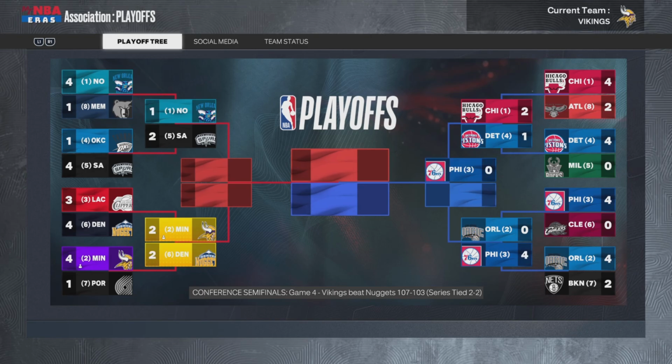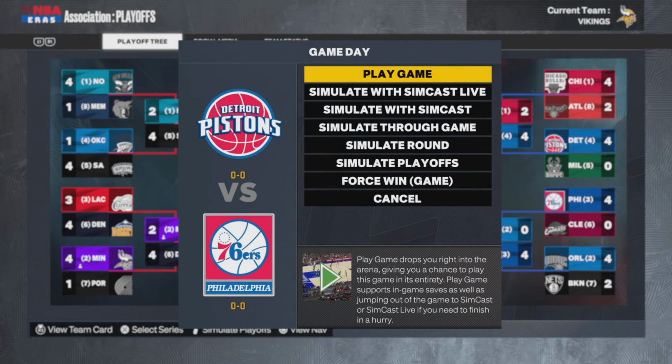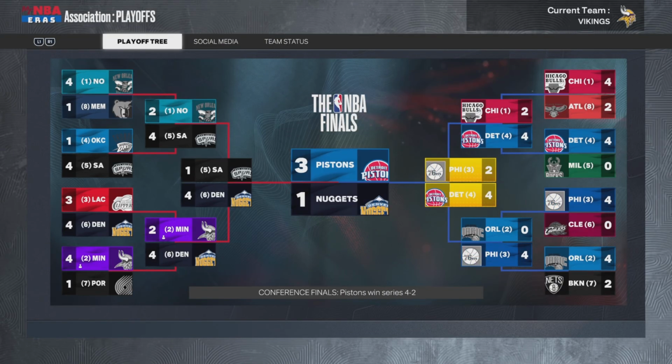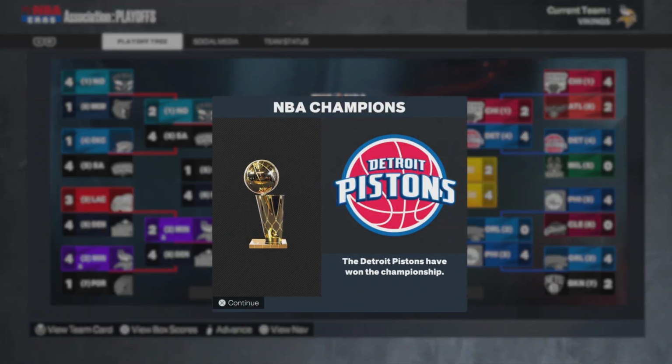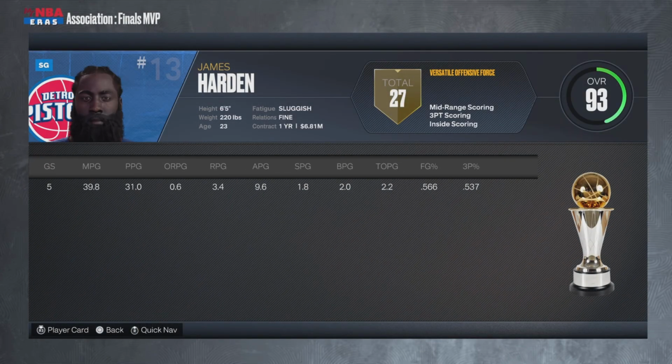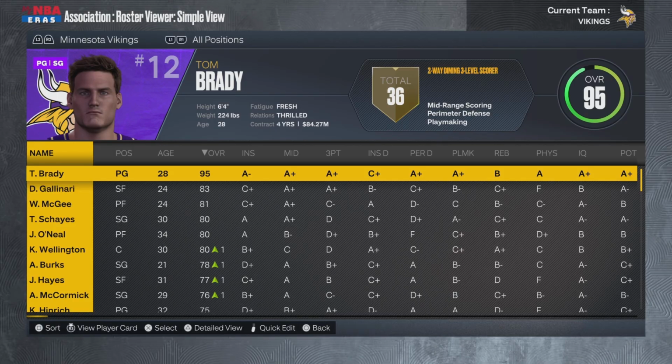We beat Denver last year, so I think we can... No, we can't. We literally can't do anything. Tom Brady, how are you winning MVP, but you can't get past the 2nd round? The Pistons are your champions. James Harden is winning titles before Tom Brady. Honestly, I'm just gonna jump cut until he wins in the playoffs, because this is ridiculous.